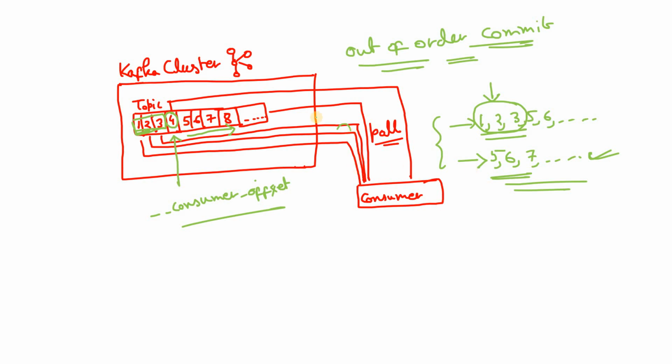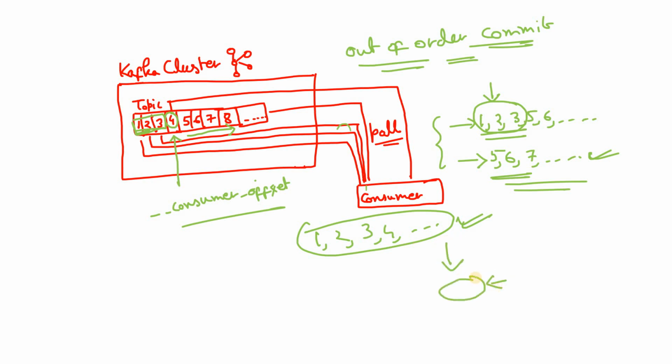So what the consumer can do as an efficient process is take a batch of messages, maybe 1, 2, 3, 4, like that. It can consume a certain batch of messages together, process all of them, and then finally commit only the last message offset for that batch. That way the whole batch commit will be done and the broker will not send that batch again. So this is another advantage: instead of committing offsets for individual messages, we can consume a batch of messages and then only commit the last offset for that batch. This is one advantage of out of order commit. So I hope you understood the out of order commit concept.